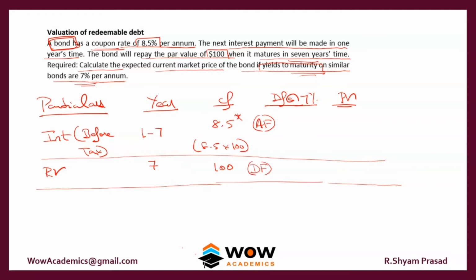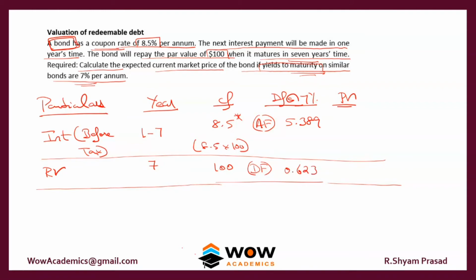First, the annuity factor table for the interest: for 7% and 7 years, the number comes to 5.389. And for the redemption value, for 7% and 7 years, we get 0.623.